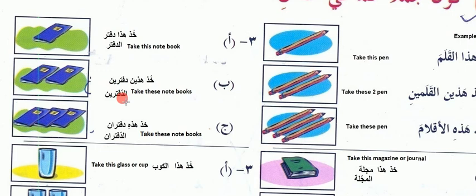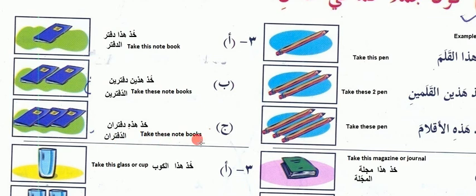See here, dal is a sun letter. So that's why we are not pronouncing al, we are pronouncing ad-daftarain, dal having the shadda. That's why it is coming ad-daftarain. Take these notebooks. So take these two notebooks. We will say that here because daftarain is coming. Now these are more than two. Khuz haza daftaran or ad-daftaran. So these are daftaran, ad-daftaran, same thing. This is the sun letter, that's why ad-daftaran.